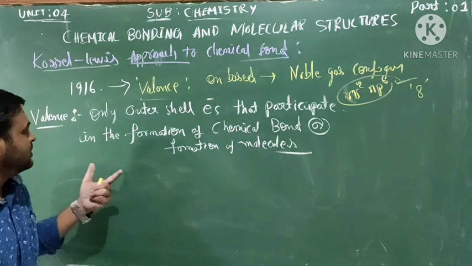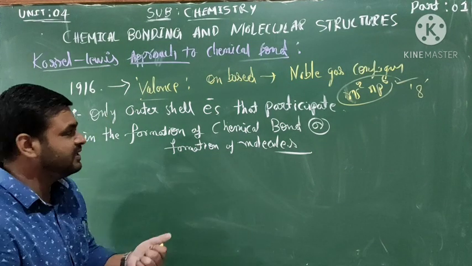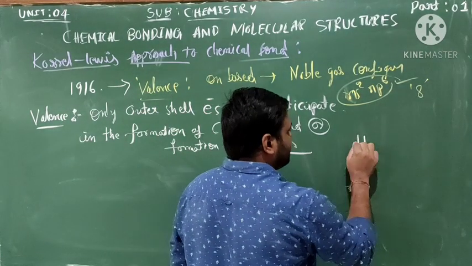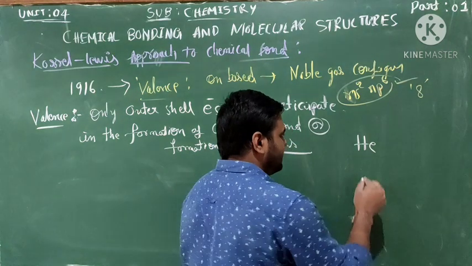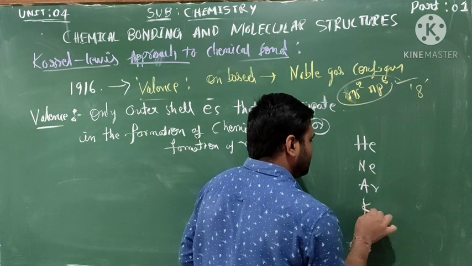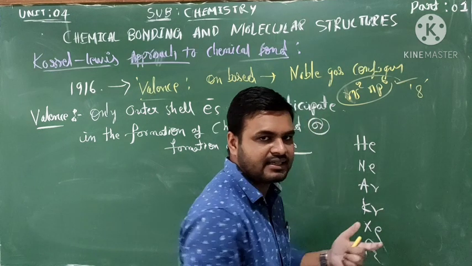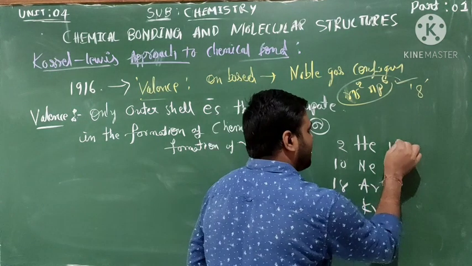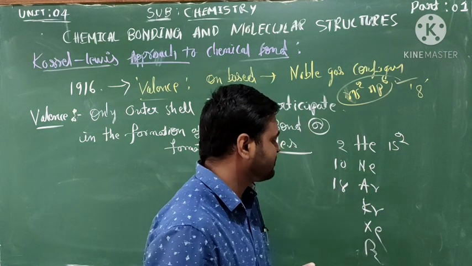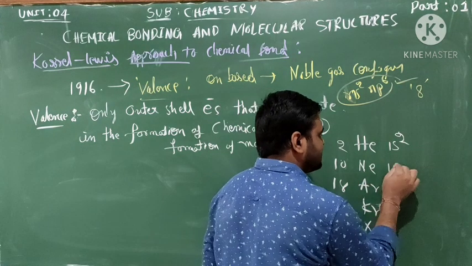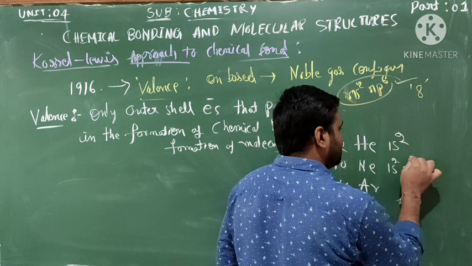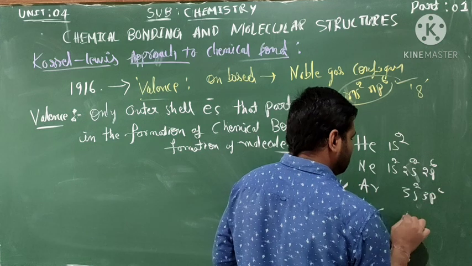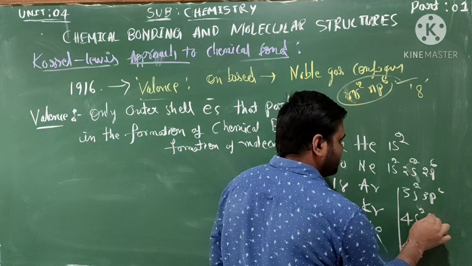So why did Kossel and Lewis particularly base this on noble gas configuration? Which are the noble gas elements? Helium, neon, argon, krypton, xenon, radon. Atomic number 2, this is 10, this is 18. Helium has 1s2, and neon is 1s2 2s2 2p6. Argon is 3s2 3p6, and the outer electron configuration of krypton is 4s2 4p6.